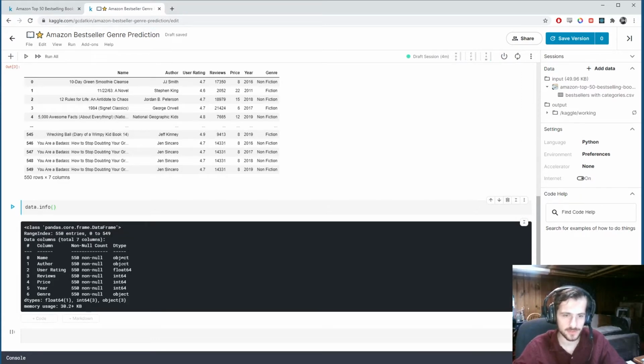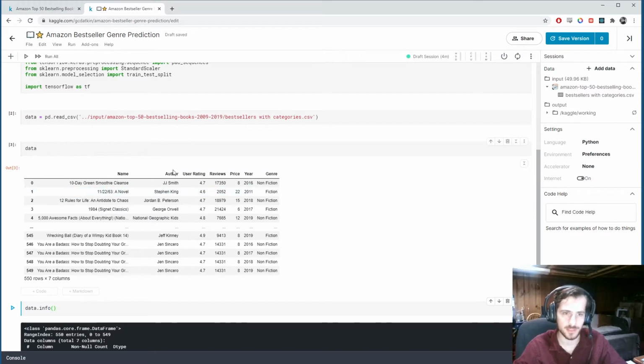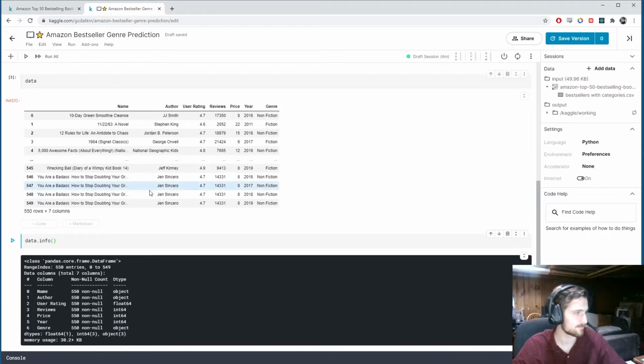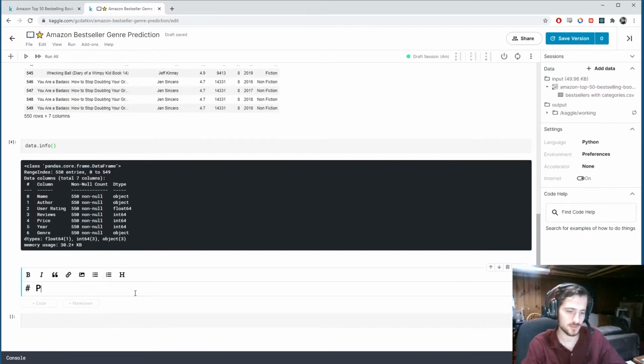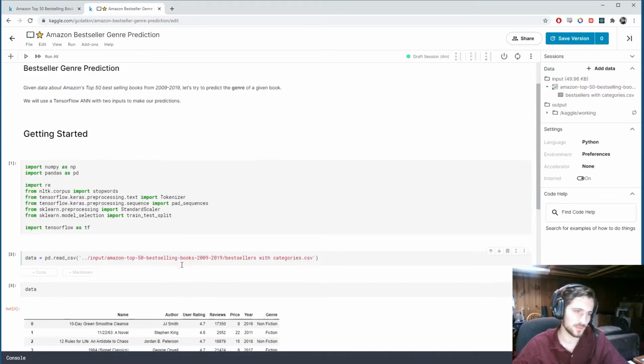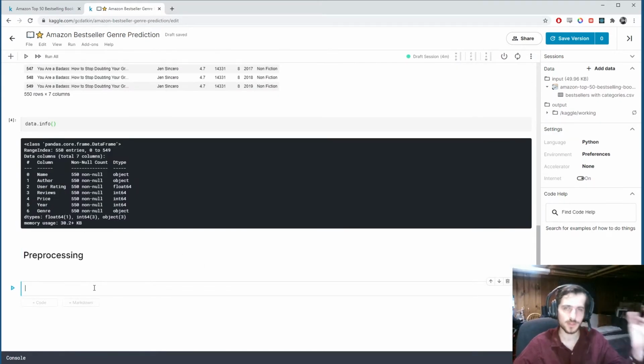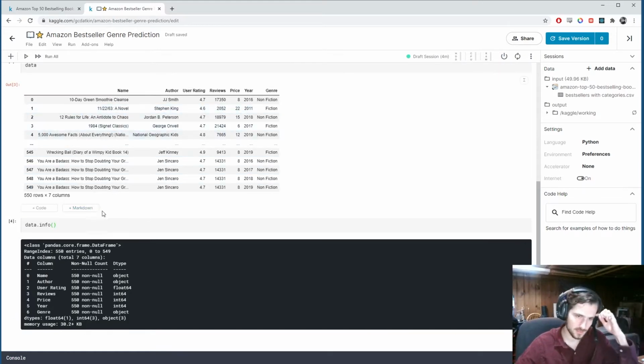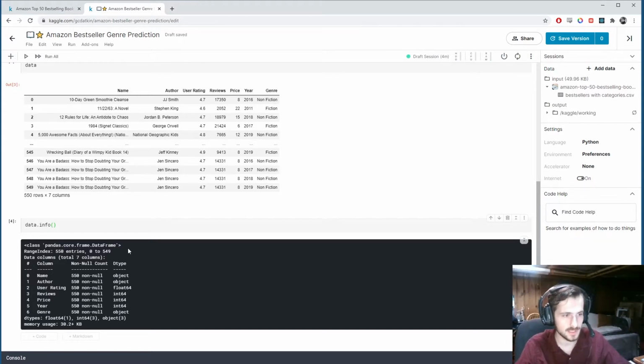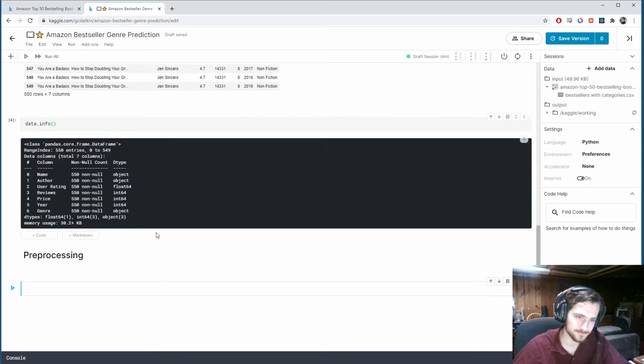Additionally, you can see we have 3 object columns, the first 2 being name and author, and last being the genre, which we're trying to predict. So we'll have to encode those in some way. So I'm going to start by dealing with a name. So the way I'm going to build this model, it's going to have 2 inputs. And basically, one input is going to be the names, and I'm going to embed them in a high-dimensional vector space to encode each one as a vector in a space with a dimension of my choosing.